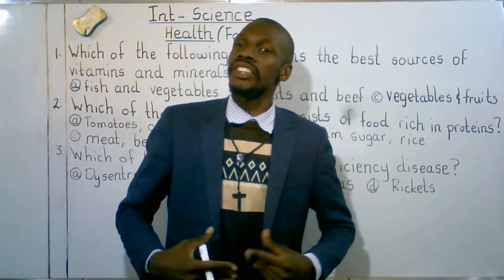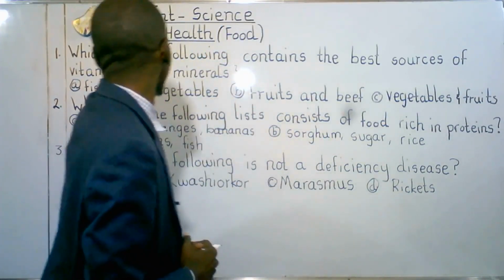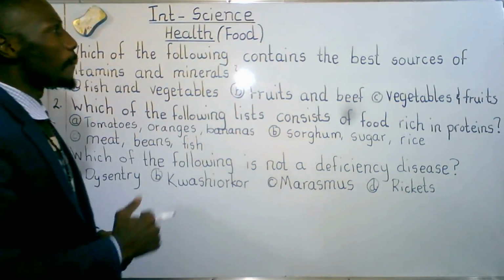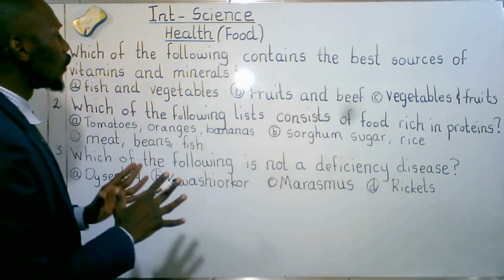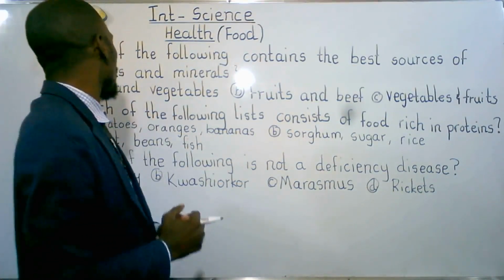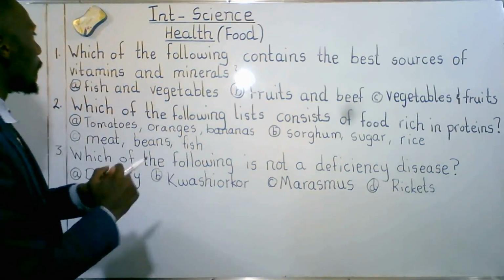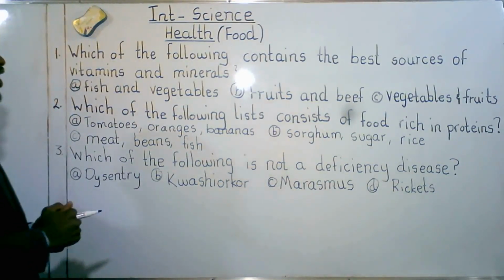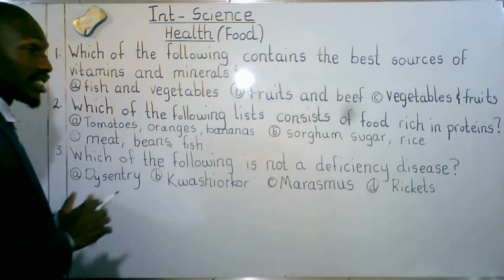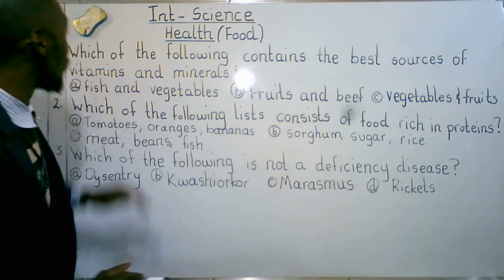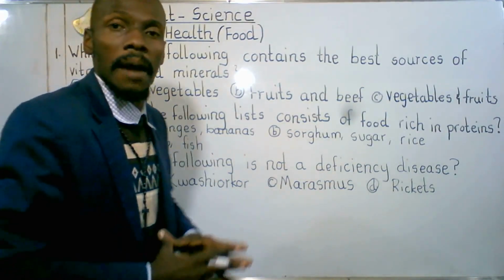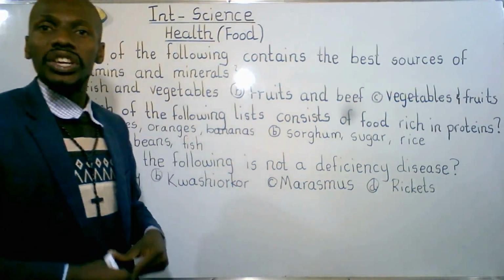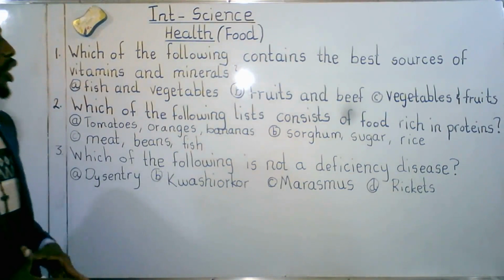Let's sample some of the questions. Which of the following contains the best sources of vitamins and minerals? A. Fish and vegetables. Was this the correct answer? No. Why? Fish does not provide us with vitamins and minerals. Fish provides us with proteins. Very good. We go to B.